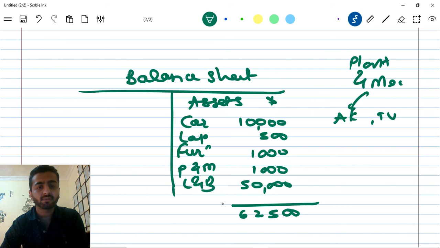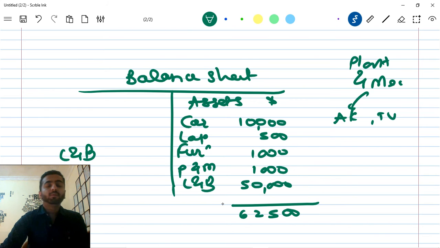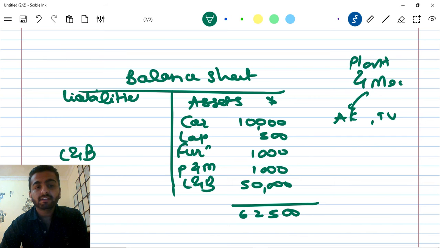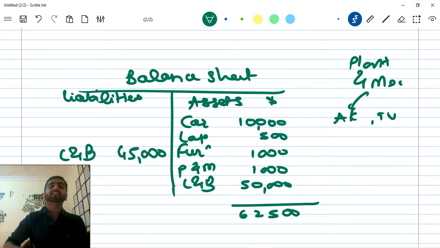On the other side, let's say the land and building has a bank loan. I am writing here liabilities. I have taken the land and building. There is a loan on this land and building, and the amount that is left to be paid is $45,000. So 45,000 is left to be paid.